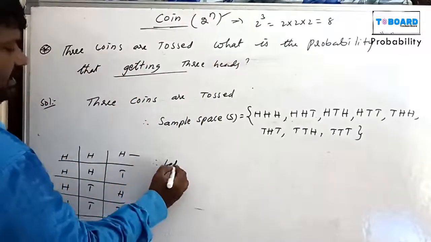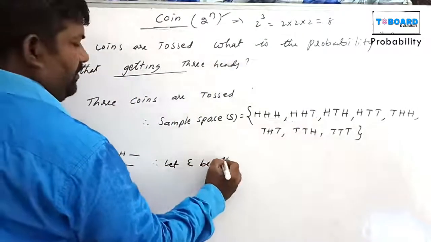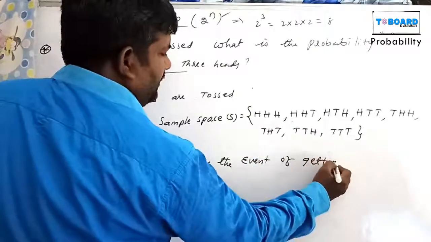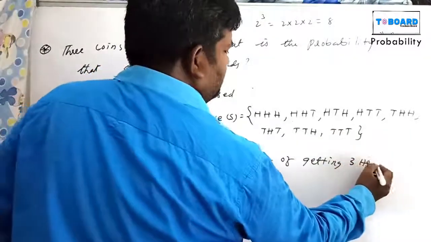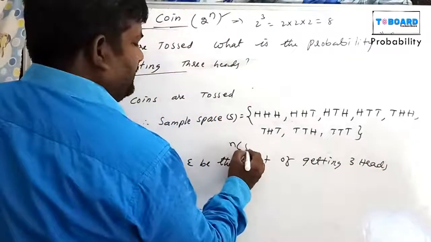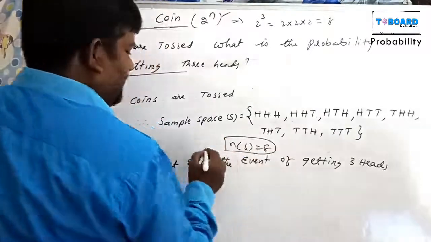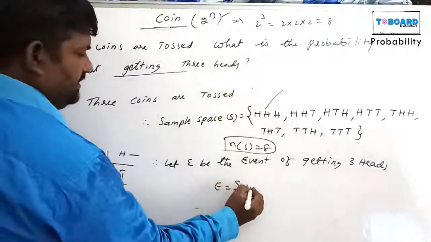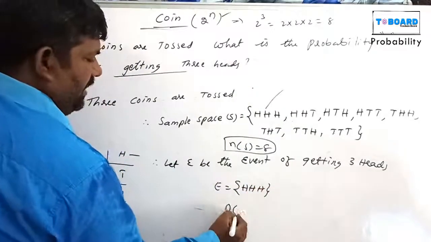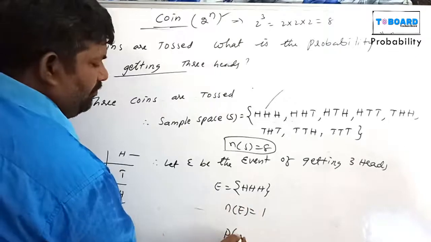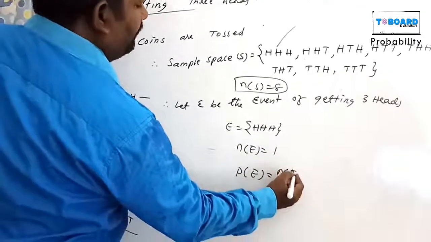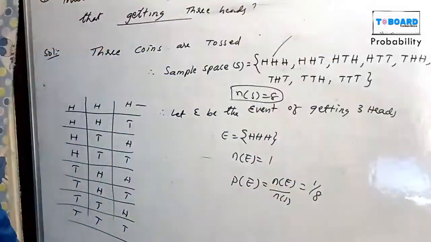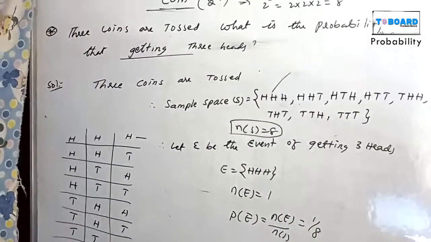Let E be the event of getting 3 heads. Here n of S equals the total chances, 8. E equals 3 heads, which is only one chance, H H H. So n of E equals 1. Now probability of E equals n of E by n of S, that equals 1 out of 8. 1 out of 8 chances.